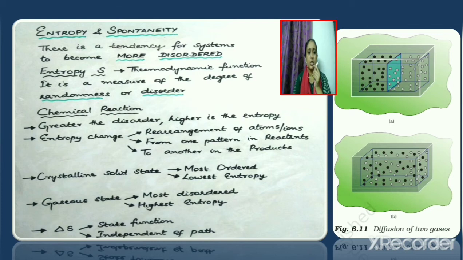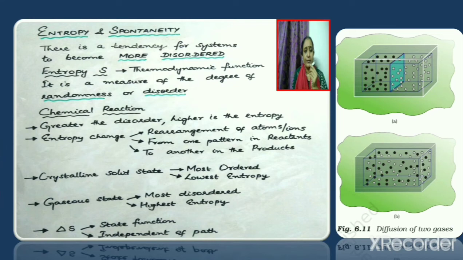Now let the partition be removed. When the partition is removed, mixing of gases will take place. The gases A and B will mix together. Now if we try to pick a molecule, we will not be sure that it will be of molecule A, or we will not be sure that it will be of molecule B. It can be either of molecule A or molecule B. So diffusion of two gases takes place and here randomness increases.